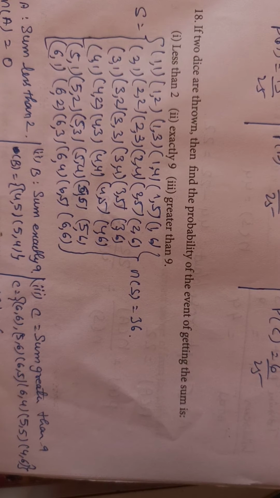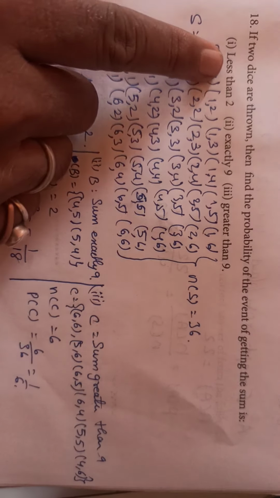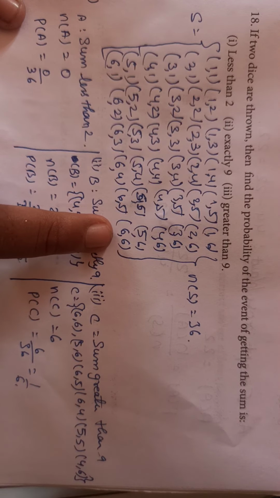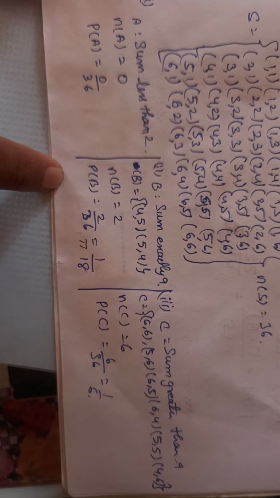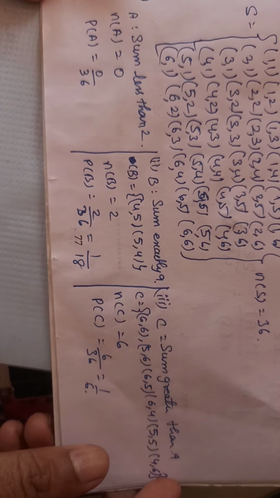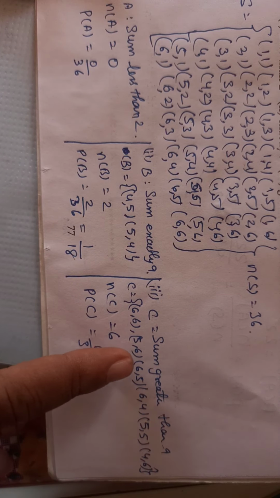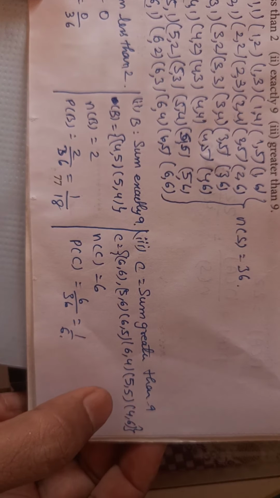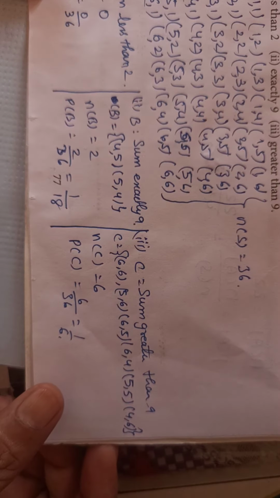Now, in question 18, if two dice are thrown, what is the probability of getting a sum less than 2, exactly 9, and greater than 9? We are given this sample space for 2 dice. As you can see, there are 36. Sum less than 2: n of A equals 0, so P of A equals 0 by 36. Sum exactly 9: 4 plus 5 and 5 plus 4, that is 2 by 36. Sum greater than 9: 6 6, 5 6, 6 5, 6 4, 5 5, 4 6. So 6 by 36, that becomes 1 by 6.